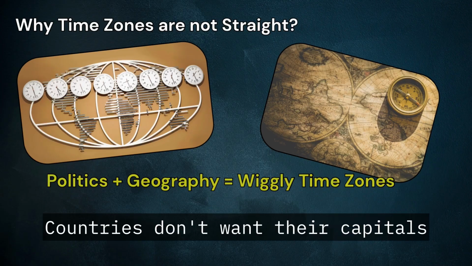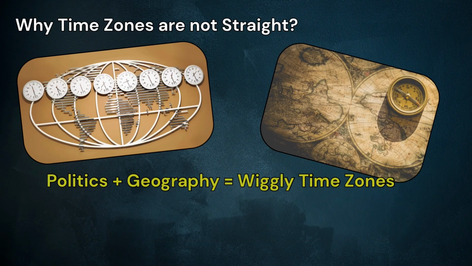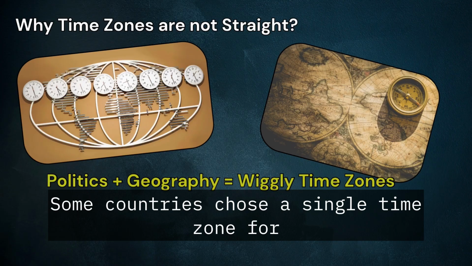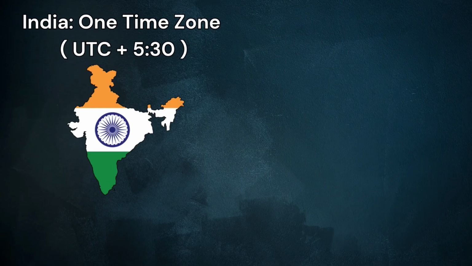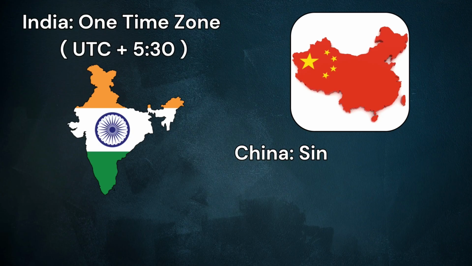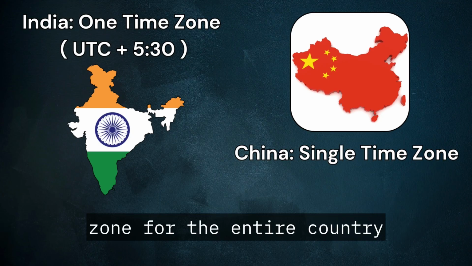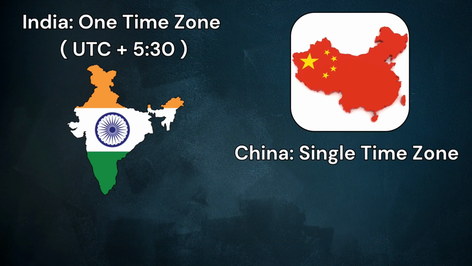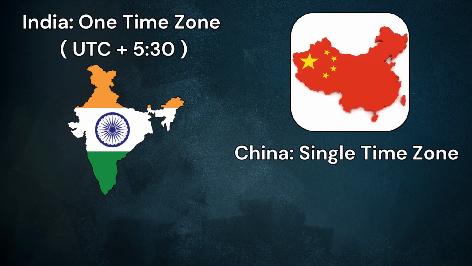Countries don't want their capital or major cities split between two time zones. Some countries chose a single time zone for convenience, like India, which uses IST, UTC plus 5:30, even though the country spans over 29 degrees. China is even more extreme. It uses one time zone for the entire country, even though geographically it should have five.